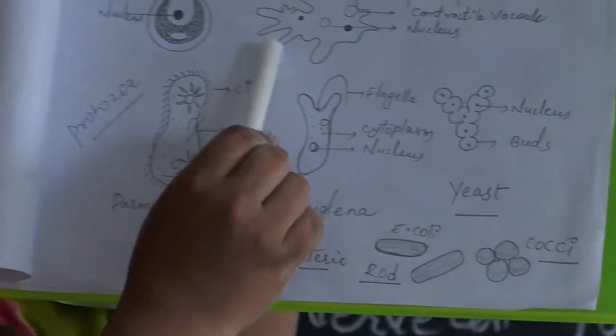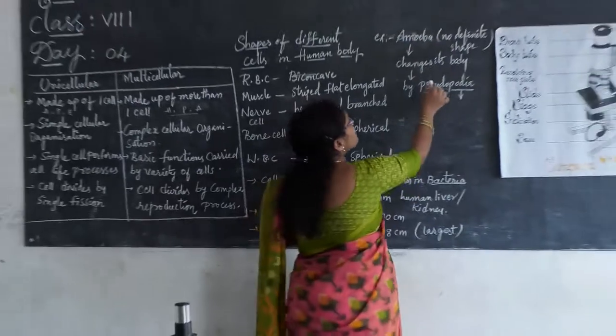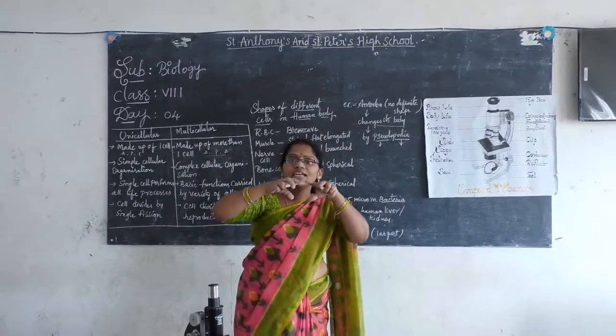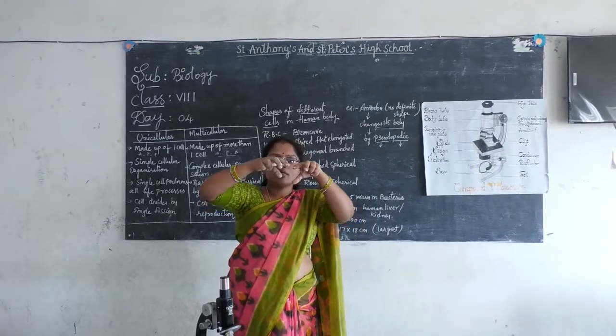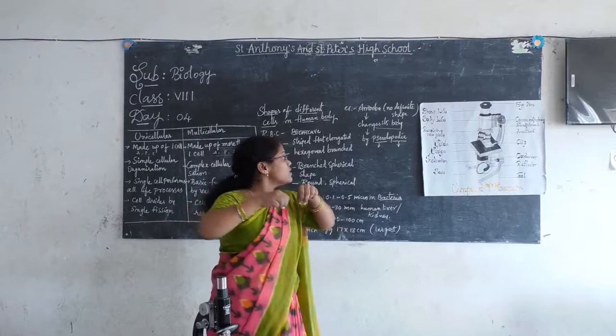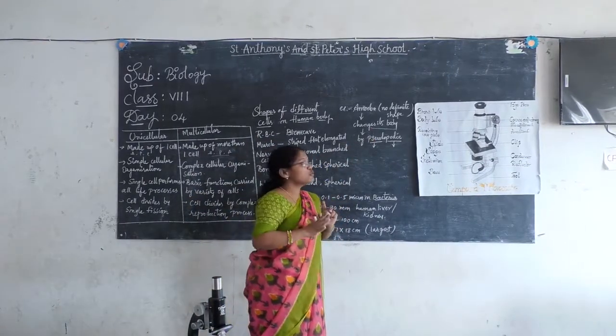So amoeba, you got the structure of amoeba. Here, children, this amoeba is irregular in structure. It does not have a particular shape. It will change its body. When it is moving, it will push its body front and back, so that the amoeba can go for locomotion.